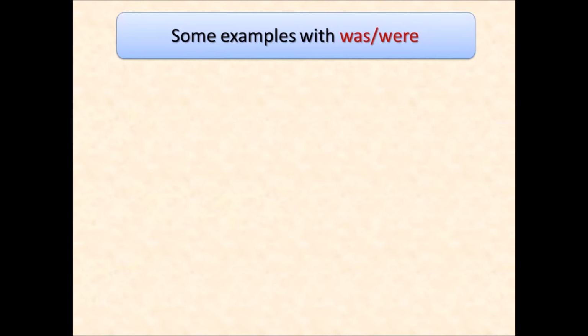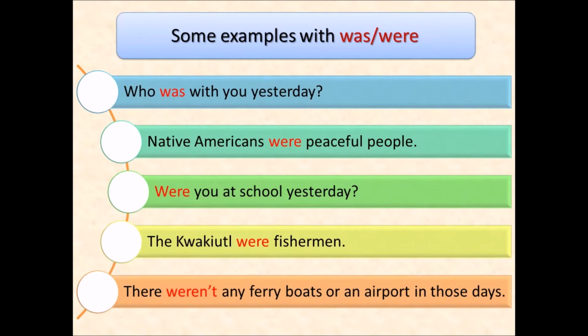Some examples with was and were. Let's read. Who was with you yesterday? Native Americans were peaceful people. Were you at school yesterday? The Kwakiutl were fishermen. There weren't any ferry boats or an airport in those days.